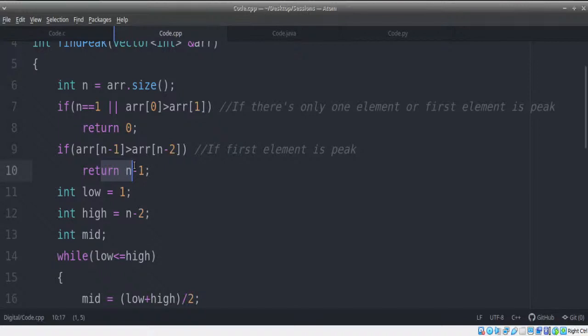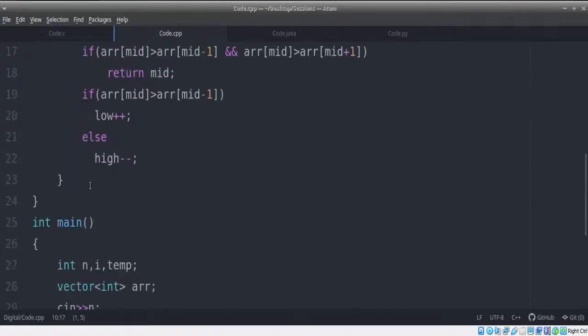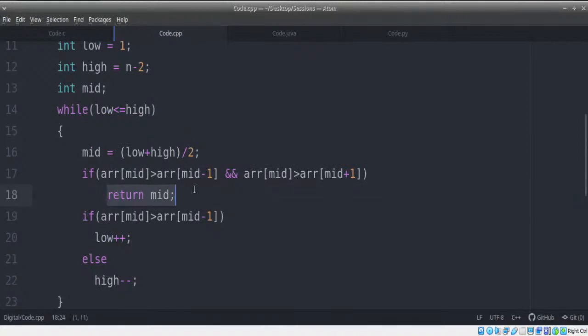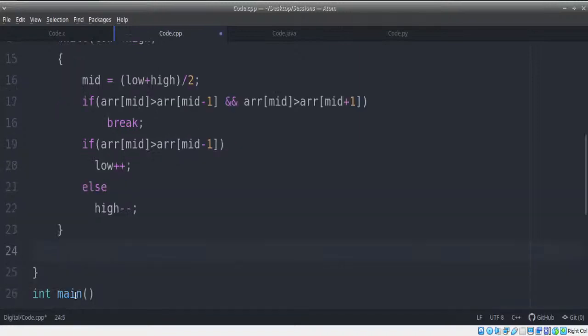We know it will work perfectly, but we are returning under a condition. That's why it may give that warning. To avoid that, you can use break here. If this is the condition, exit from the while loop, then return mid. So to avoid that warning, you can use break and return mid here.